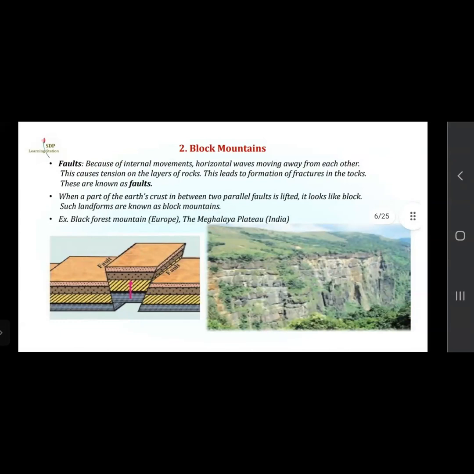Such landforms are known as block mountains. Because of the tension, the middle part is lifted. Examples are the Black Forest Mountain in Europe and the Meghalaya Plateau in India. You can see in the picture how a block mountain looks.